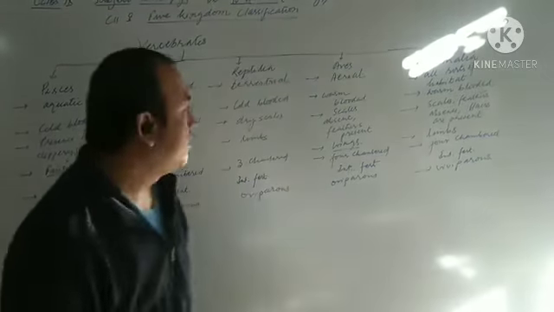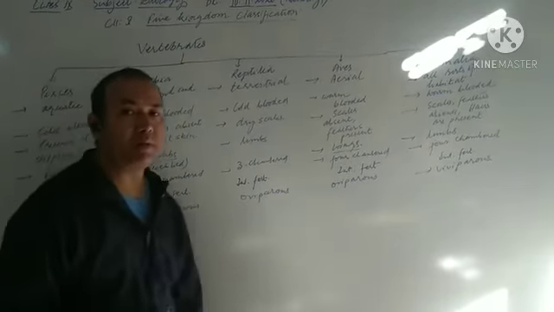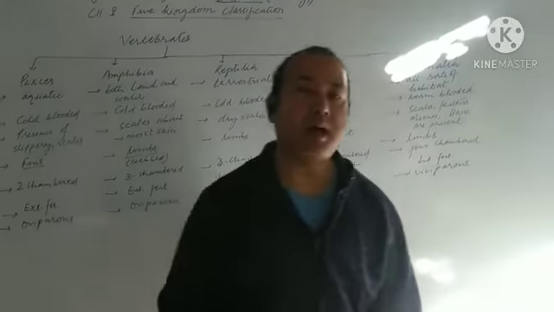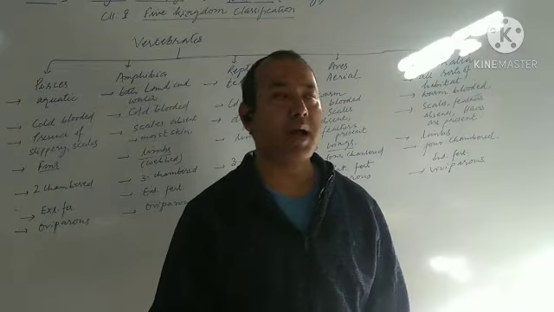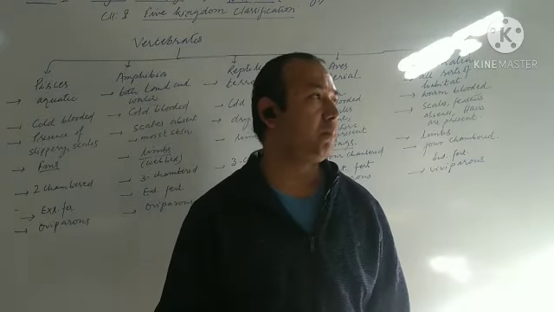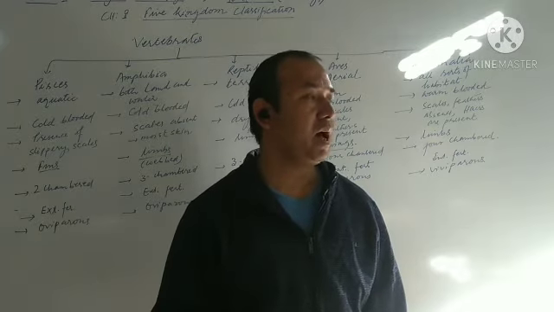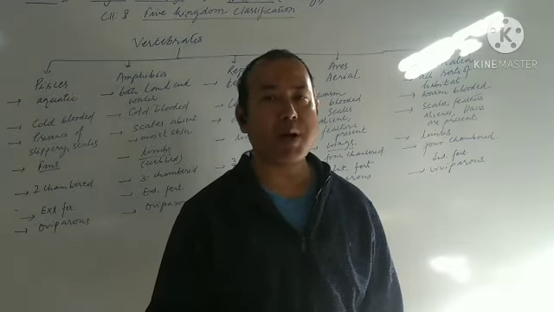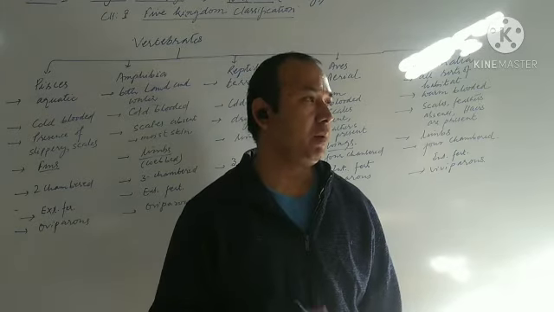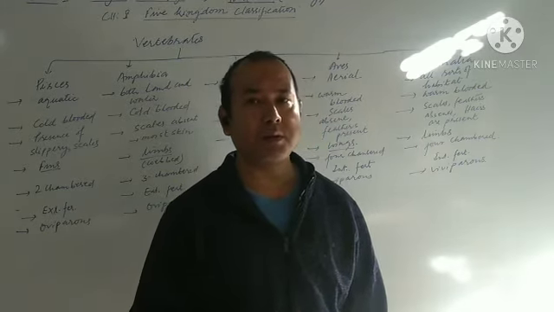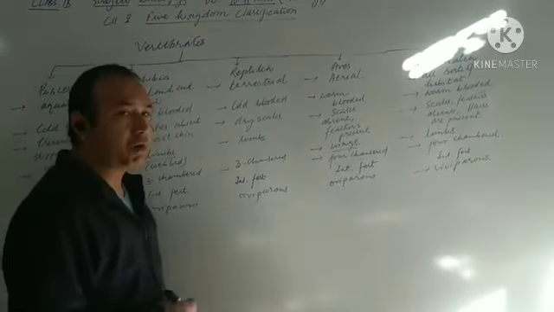Then after that, we can also compare all five groups in terms of the number of chambers in the heart. The fishes usually bear two chambers, ventricle and auricle, whereas amphibians are three chambered, and reptilia is three chambered or partially four chambered, and Aves is four chambered, and mammalia is also four chambered. Then we talk about fertilization.